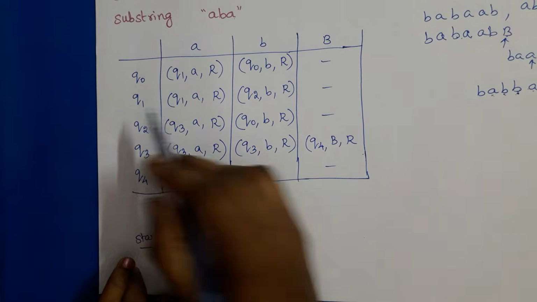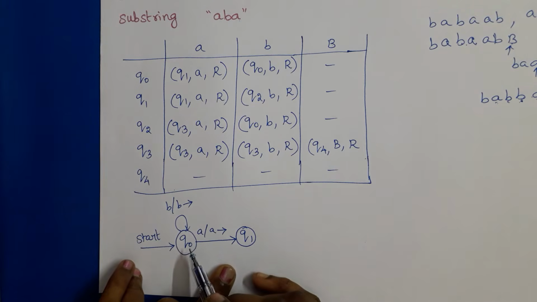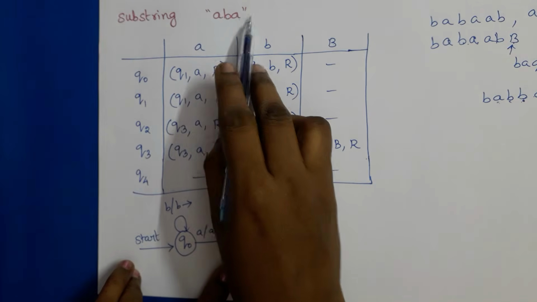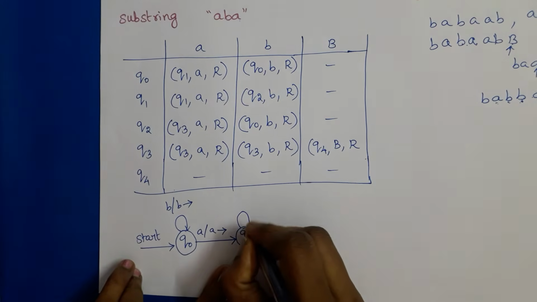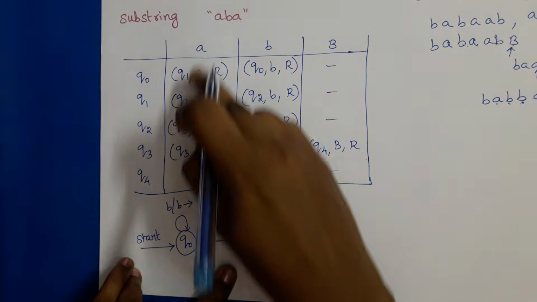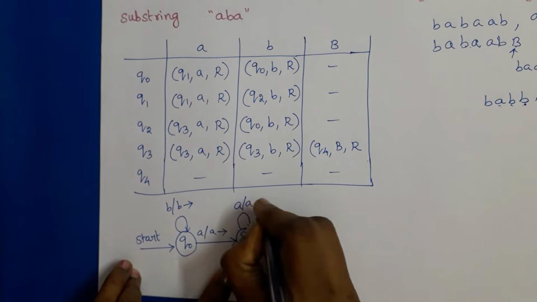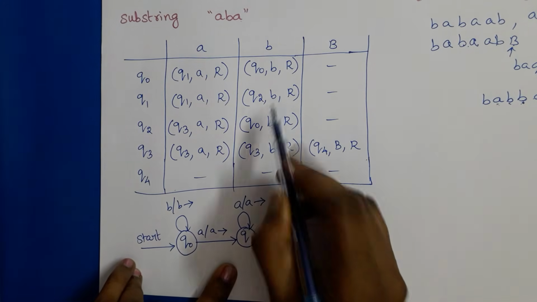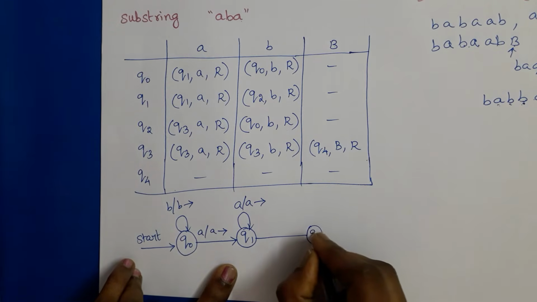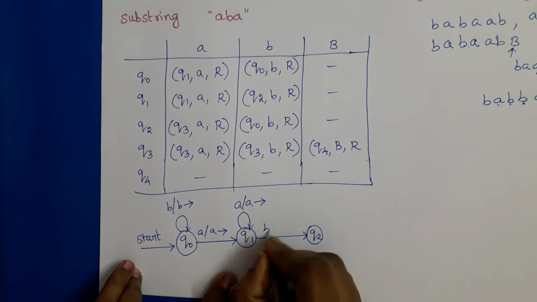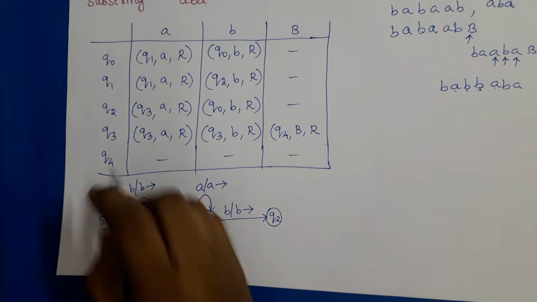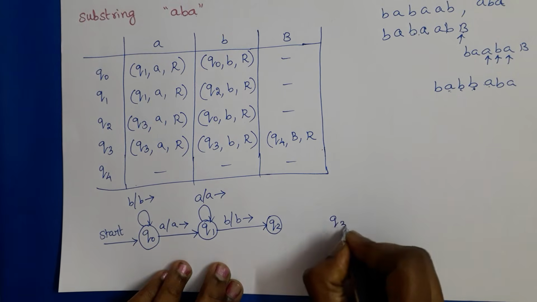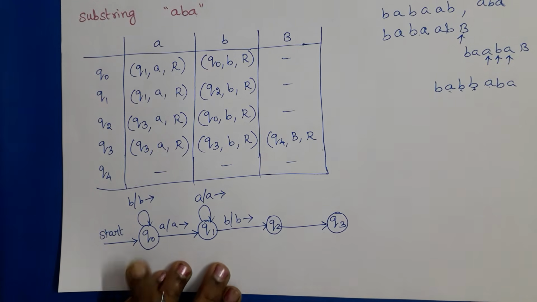In Q1, if A is a tape symbol, that is, after recognizing A, another A is coming, means no problem with the reading substring. So we may wait in state Q1, A/A right move. And suppose B is a tape symbol. In Q1, if B is a tape symbol, we have to enter into state Q2, B/B right move.